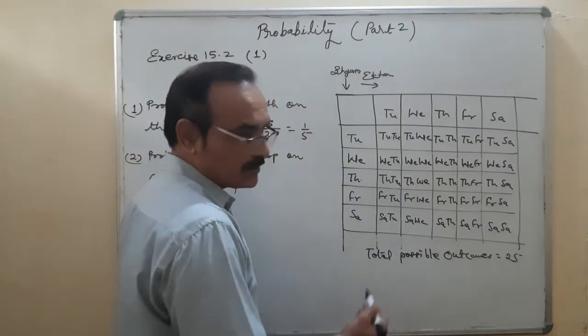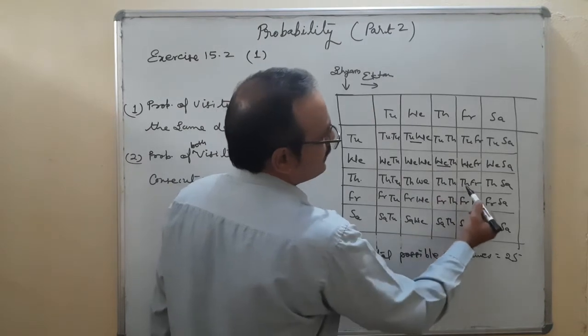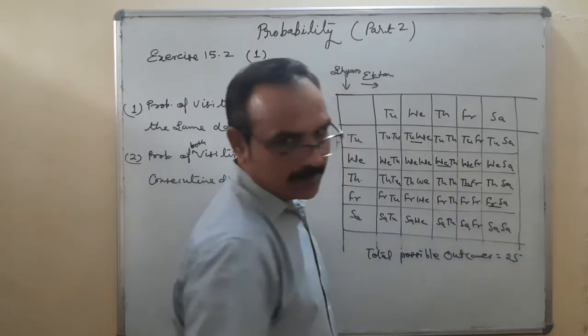Now let us find out. Tuesday, Wednesday; Wednesday, Thursday; Thursday, Friday; Friday, Saturday. Am I right?